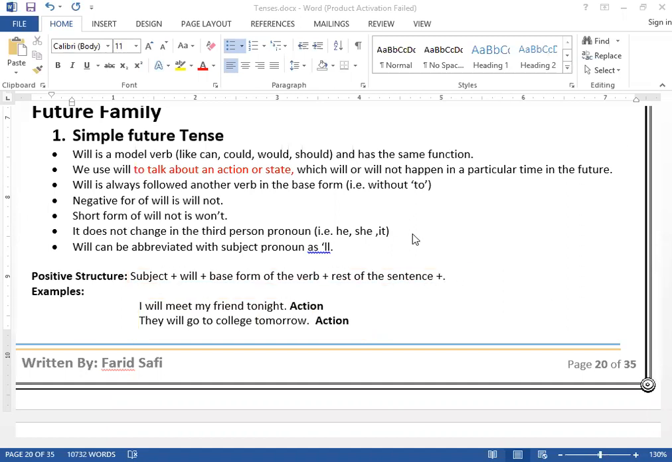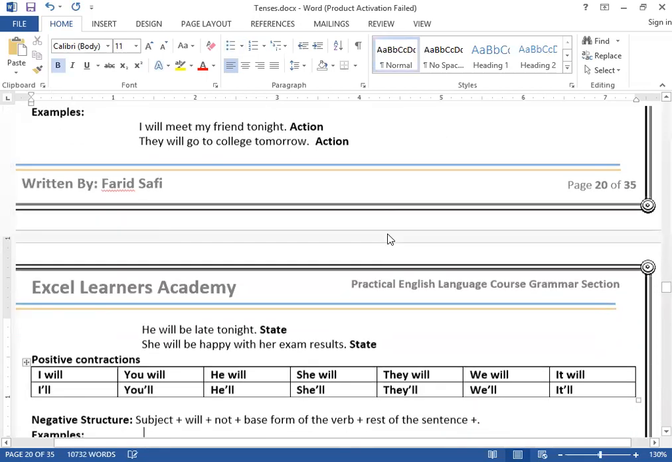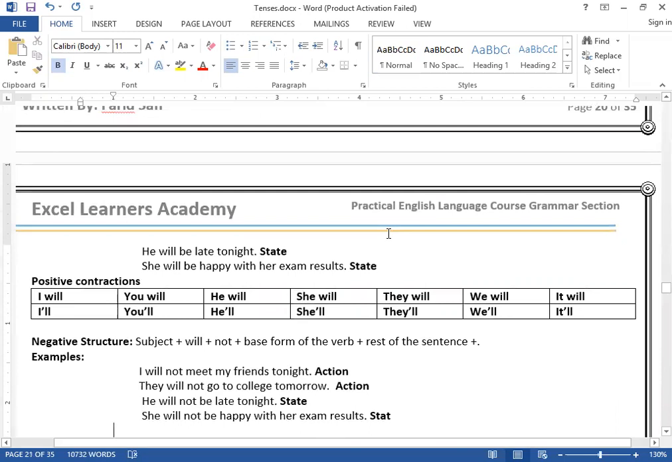Simple future tense also shows a state. How does it show a state? Like for example, they will be late tonight. Can you see here we have used the word be, there is no action word. So remember, a state follows this formula. This is the formula that will be followed in the state.